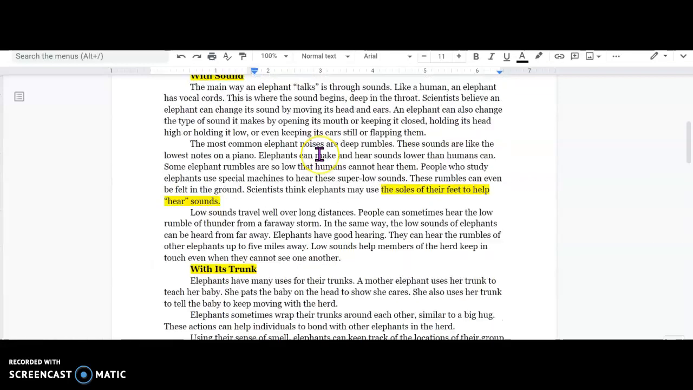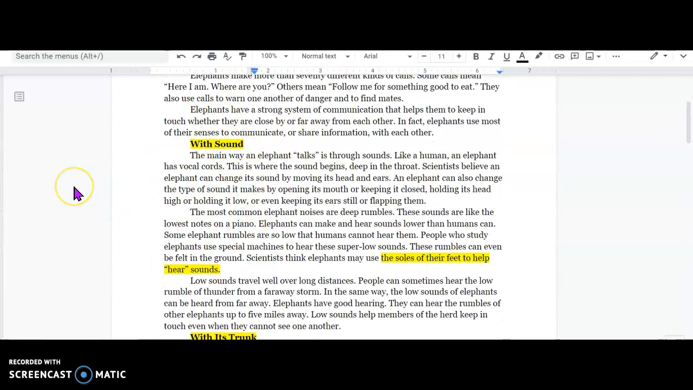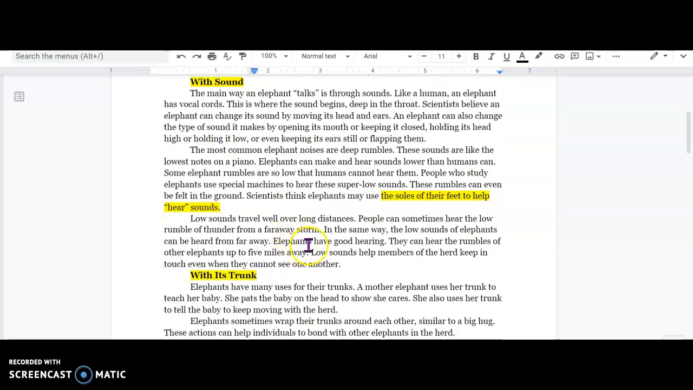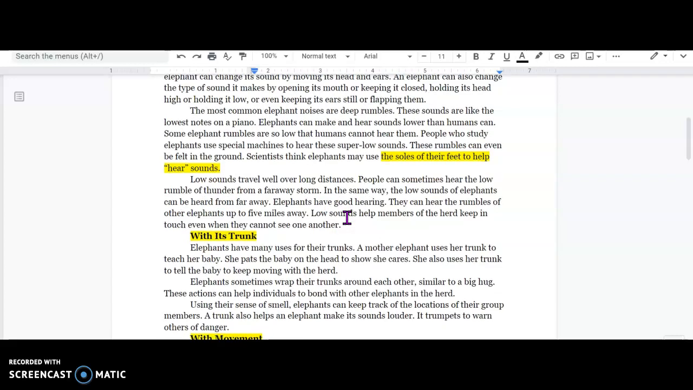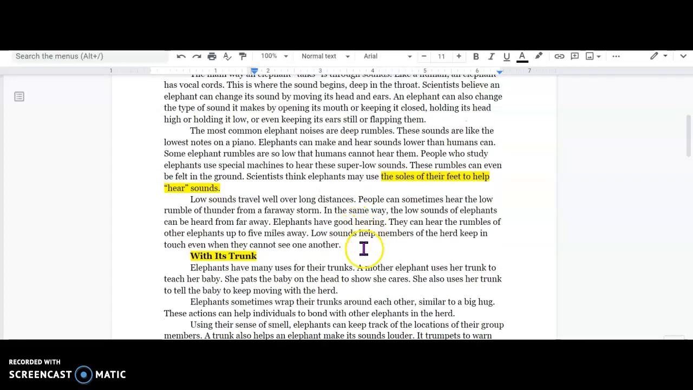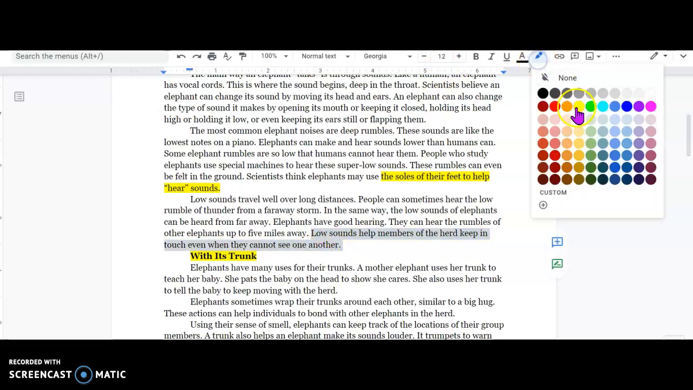I'm going to go up to the sound heading, and I'm going to try to think of how they use their sound to communicate, okay? So I'm kind of rereading here. An elephant can change its sound. Elephants have good hearing. I'm looking through. So I think what I'm going to do is highlight this one right here, and I'll explain why.